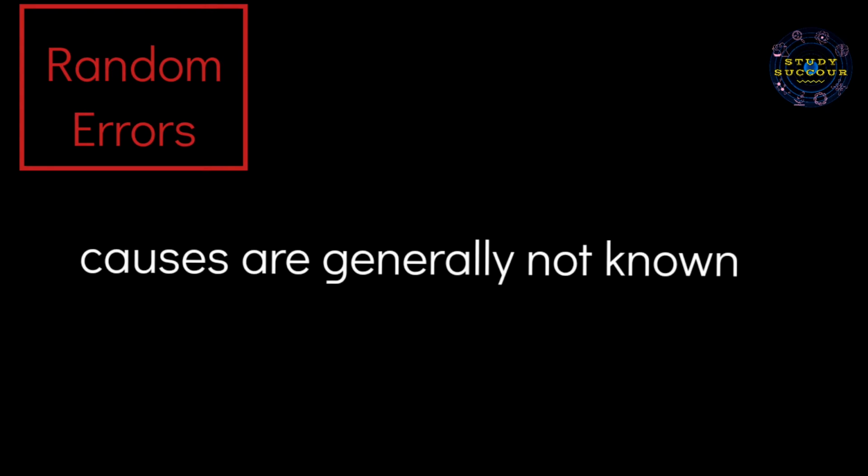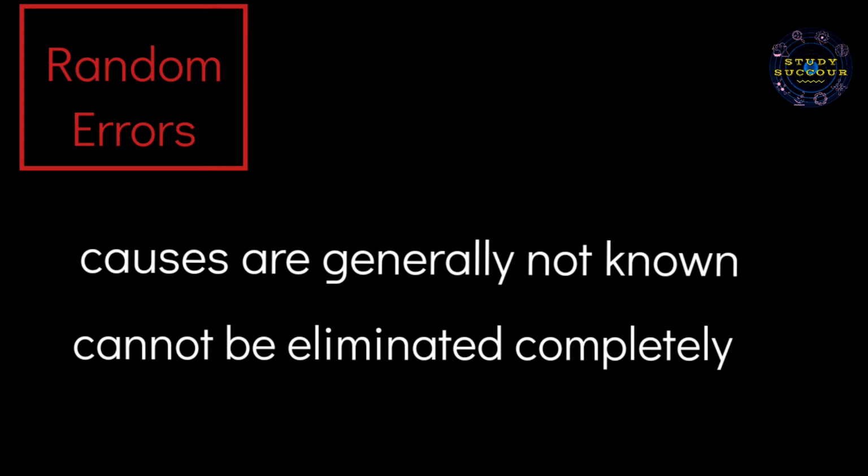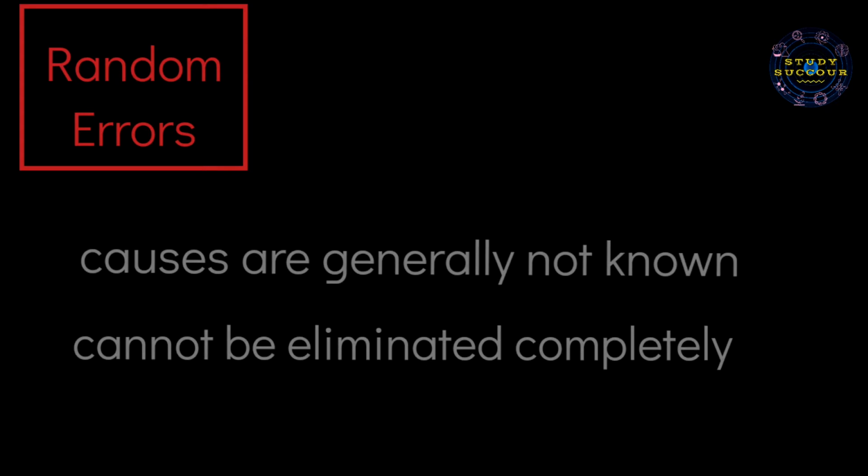So, unlike systematic errors, the causes of random errors are not known precisely and cannot be eliminated completely. So now we will discuss 5 types of random errors in measurement.